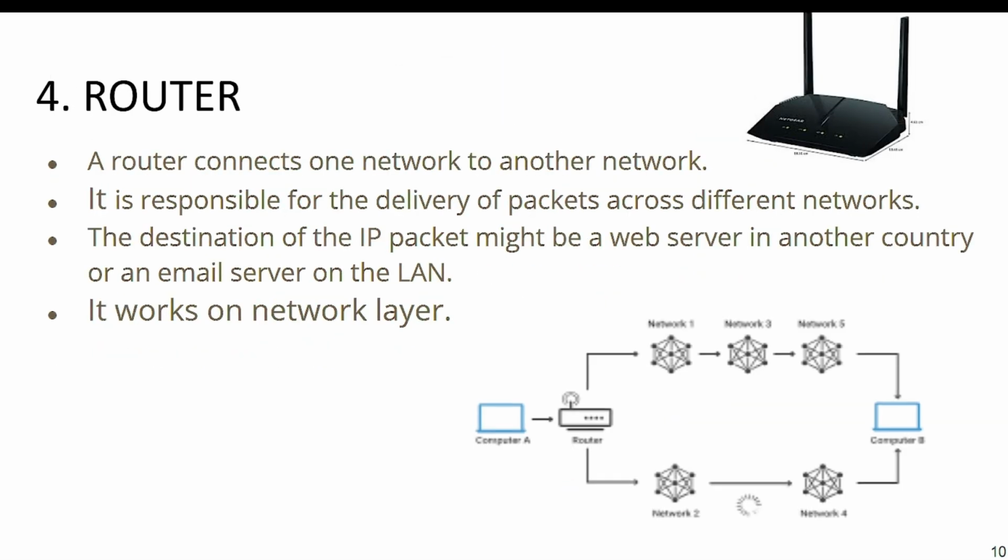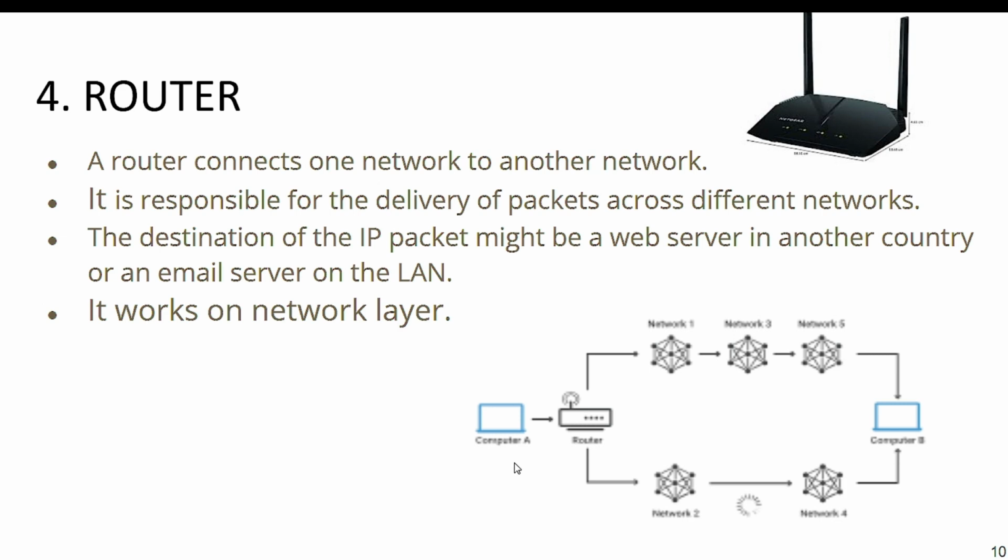Next, the networking device, router. What do you mean by routing? Can you guess what routing is? Routing is the process of finding the best path to send the data from source to destination. This routing can be done by a networking device called a router. So a router connects one network to another network.